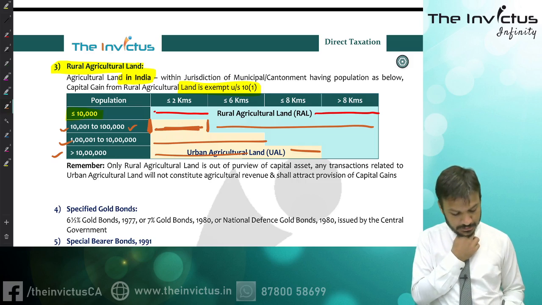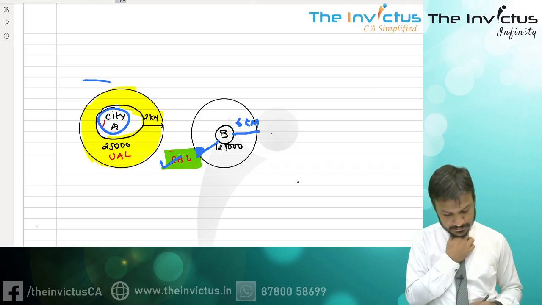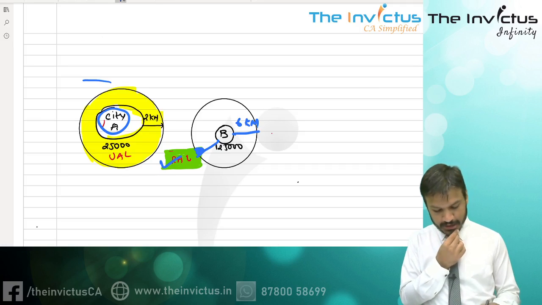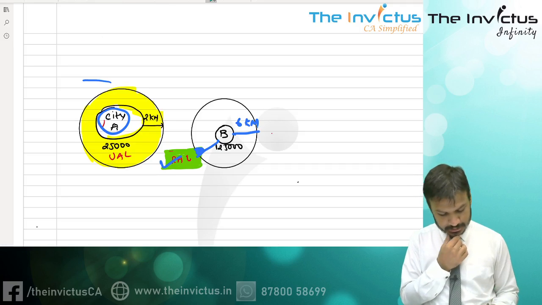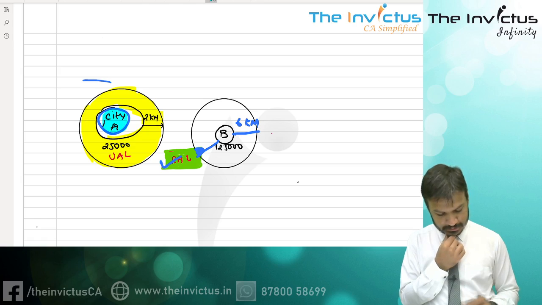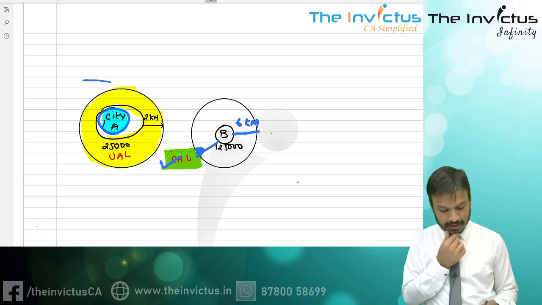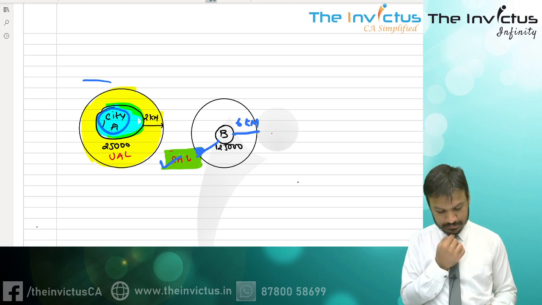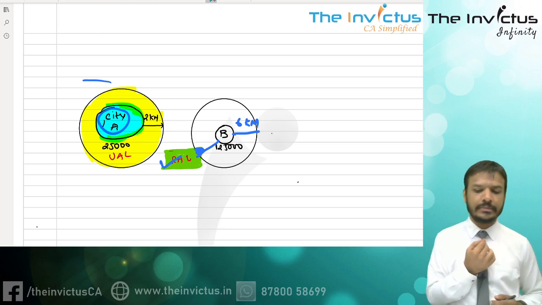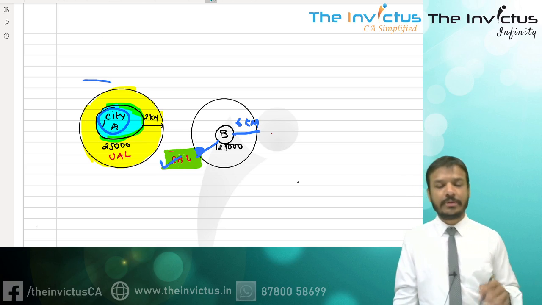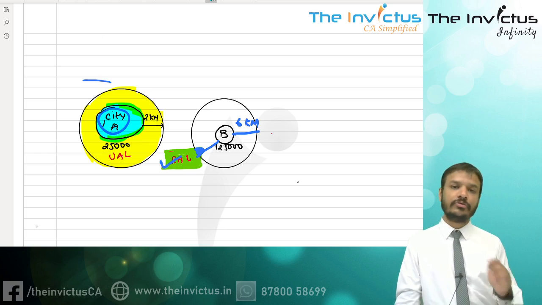Okay. For example, let's see. Here is city A. City A has this limit, the municipal limit, this blue part, right? It is the municipal limit of that particular city, and the city has a population of 25,000.